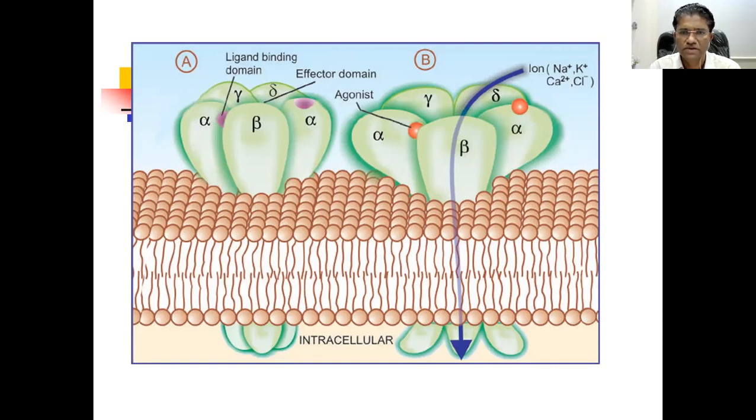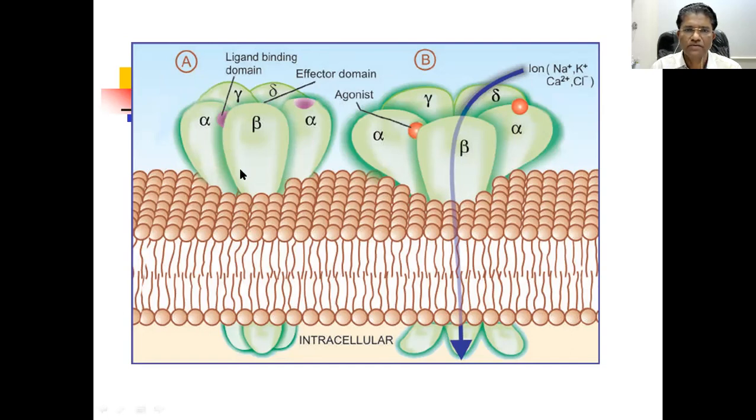It has been observed, and now with complete gene mapping, that the structure of the nicotinic receptor is pentameric. It consists of 5 subunits: 2 alpha subunits, 1 beta, 1 delta, and 1 gamma subunit. This nicotinic receptor spans the cell membrane. Some part is outside, some part is intracellular. This is the closed channel.